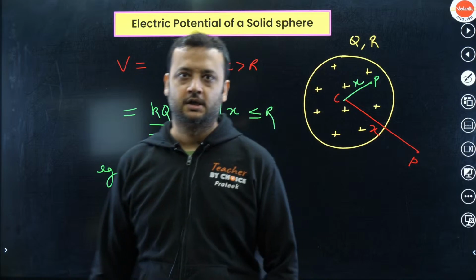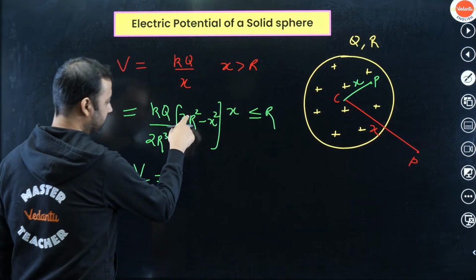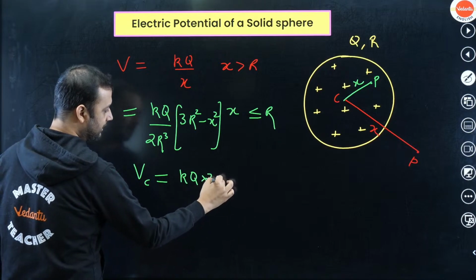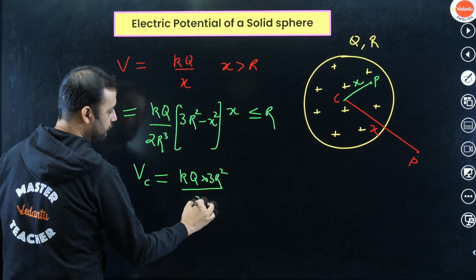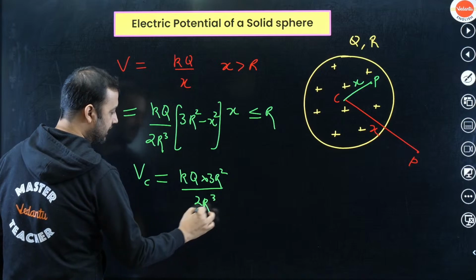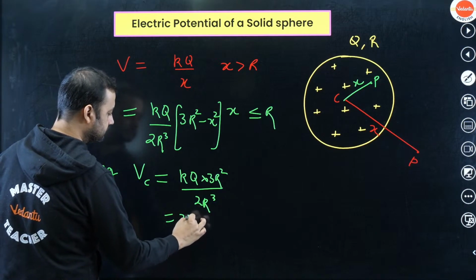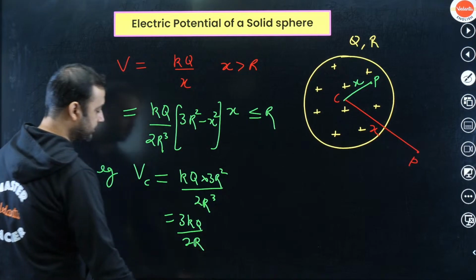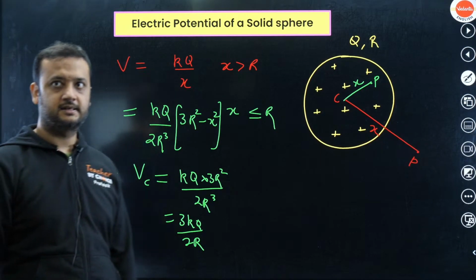So if you put x as 0 here, this becomes kq into 3R square divided by 2R cube. That means this becomes 3kq by 2R. This is the potential of a solid sphere at its center.